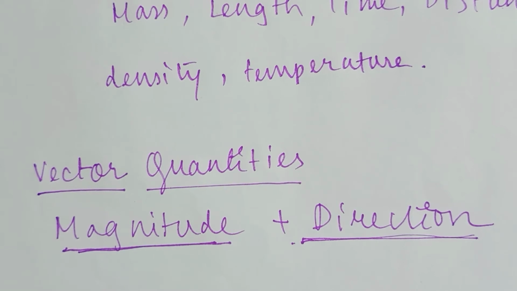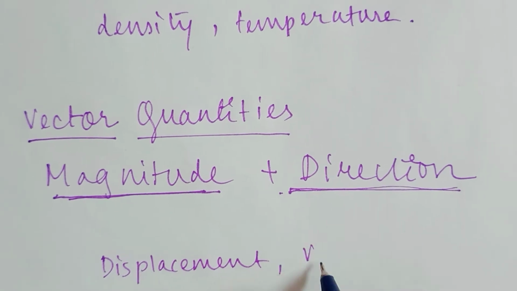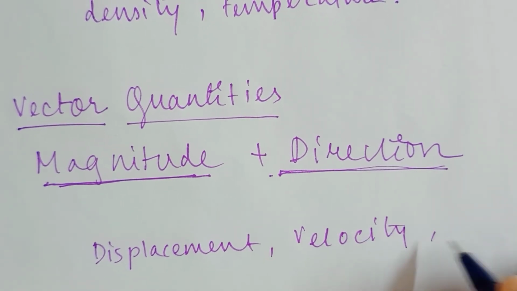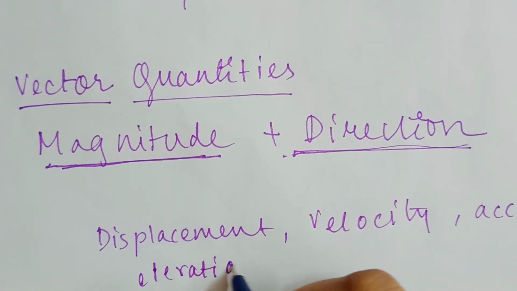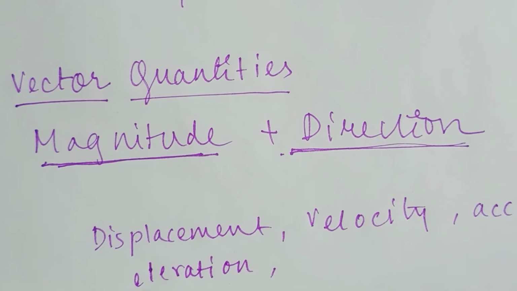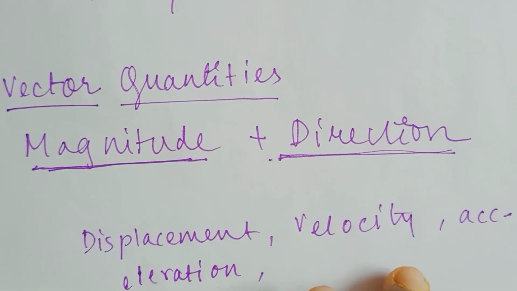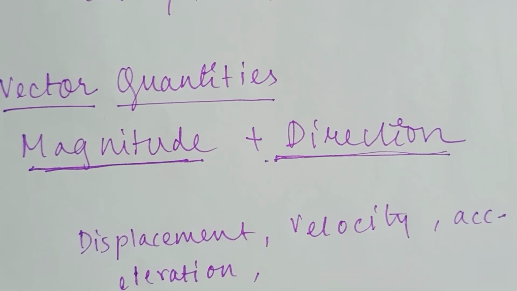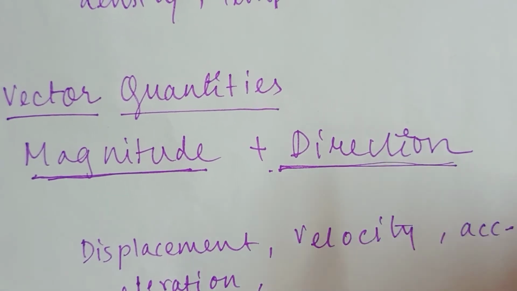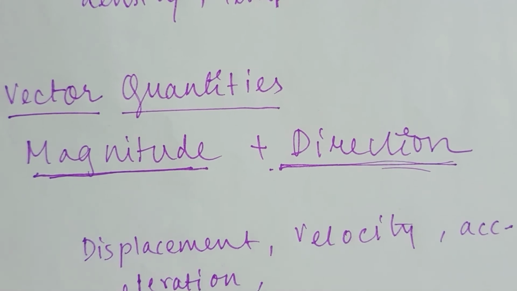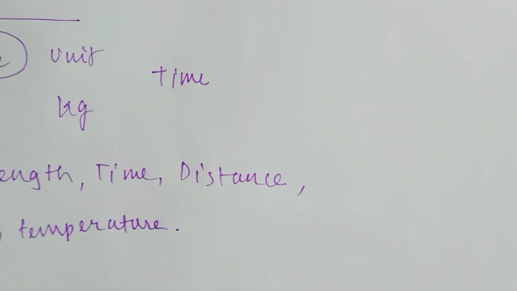Now see some examples. They are displacement, velocity, acceleration, and there are many examples. But like you can see, in the scalar quantities there are many examples, but in vector quantities there are not so many examples. There are limited examples, and of course scalar quantities also have limited examples, but there are fewer in the vector quantities.